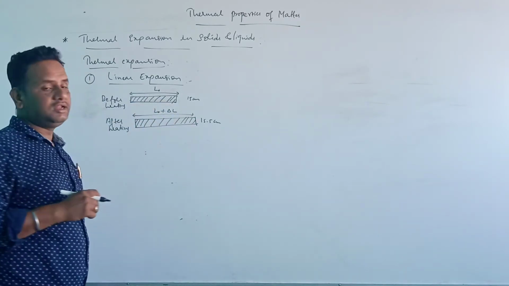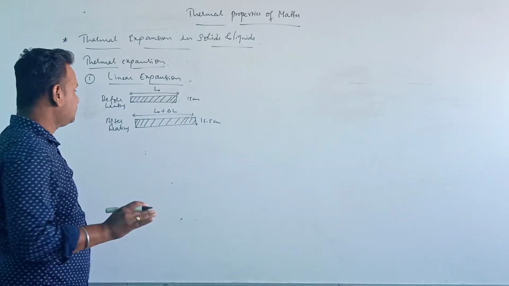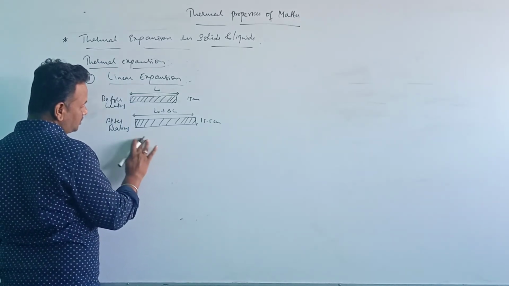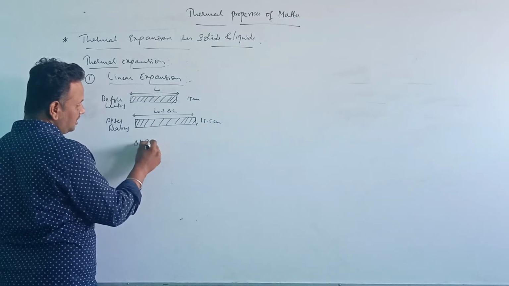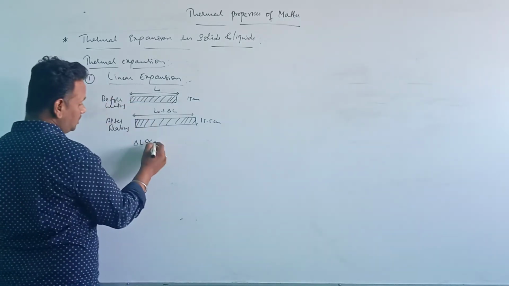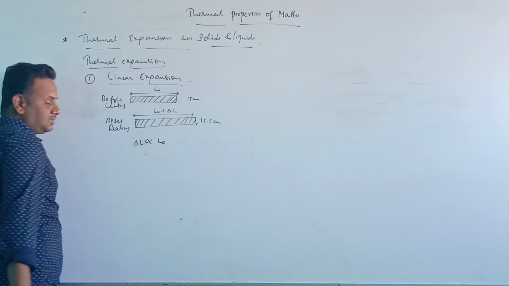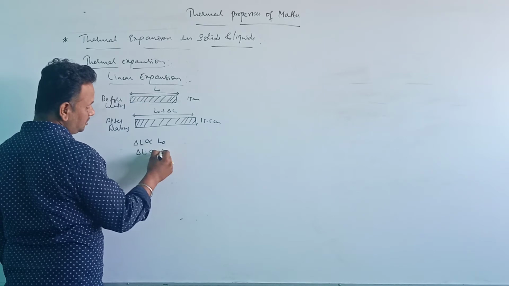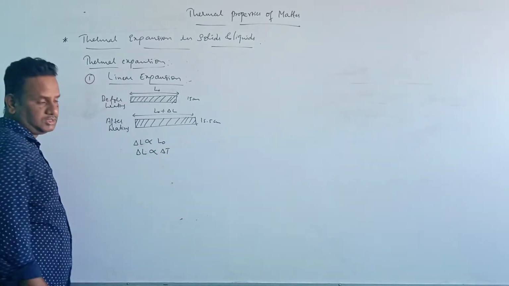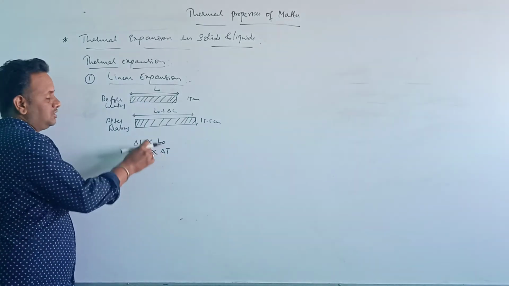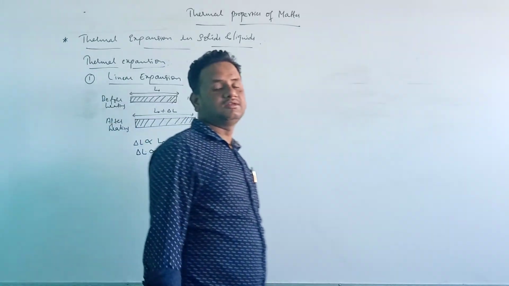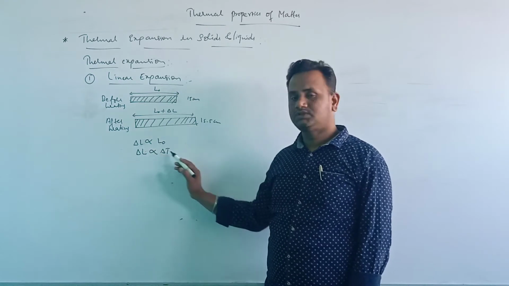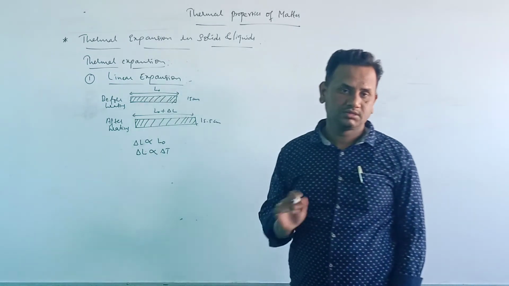This linear expansion depends on the following: the increase in length is directly proportional to the original length, and it is also directly proportional to the increase in temperature. So delta L depends on the original length and on the increase in temperature.